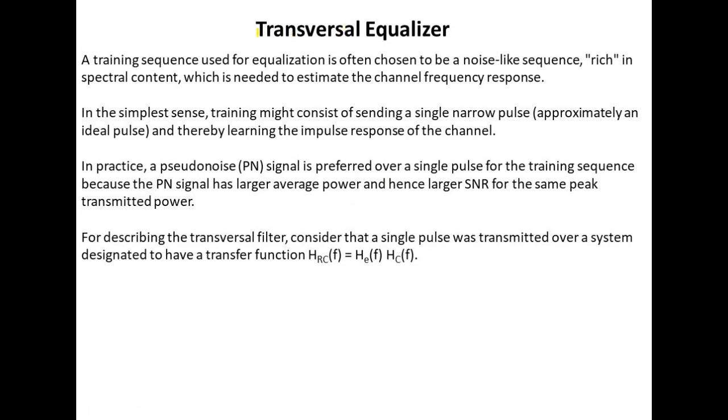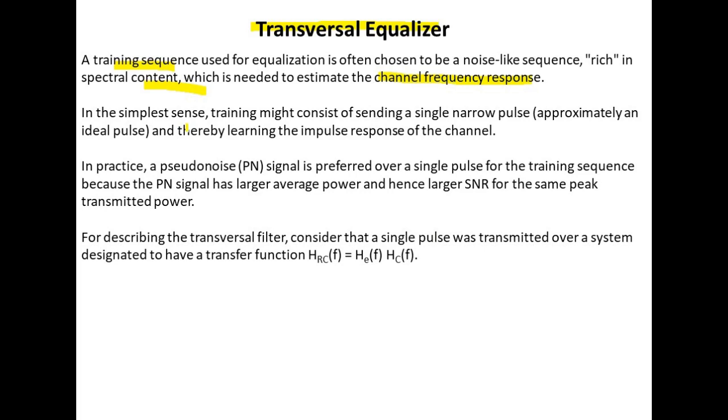Now we will discuss the type of equalizer, that is a transversal equalizer. A training sequence used for equalization is often chosen to be a noise-like sequence which is rich in spectral content, which is needed to estimate the channel frequency response.